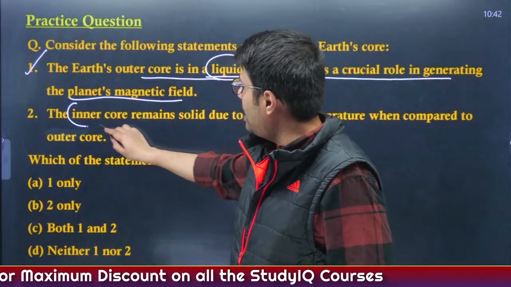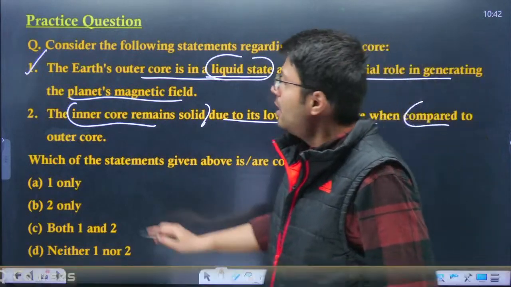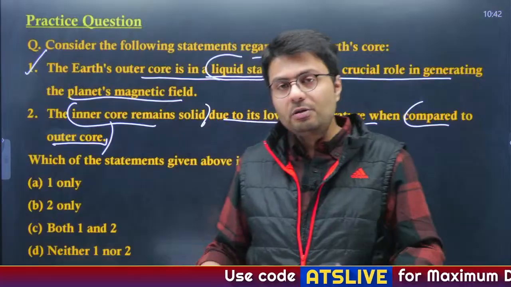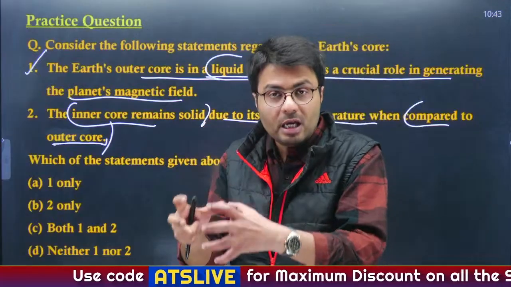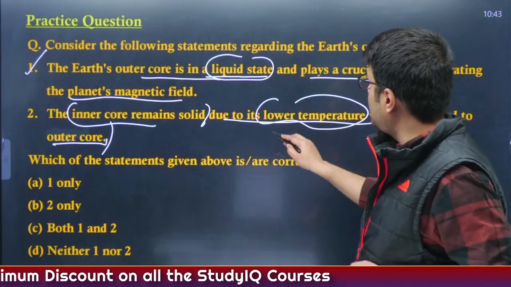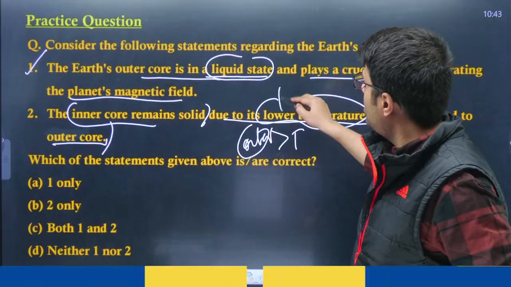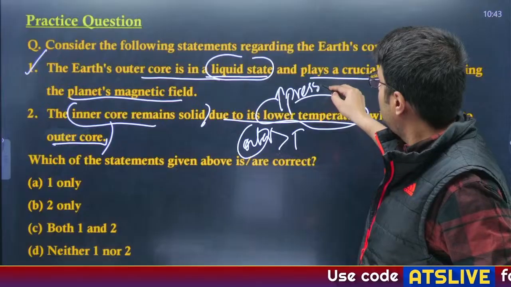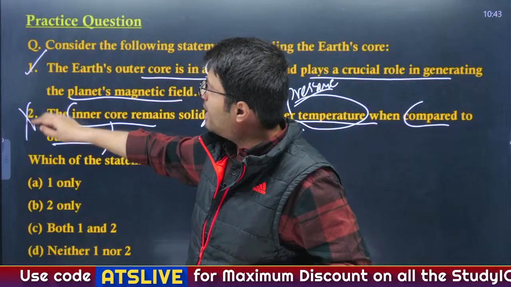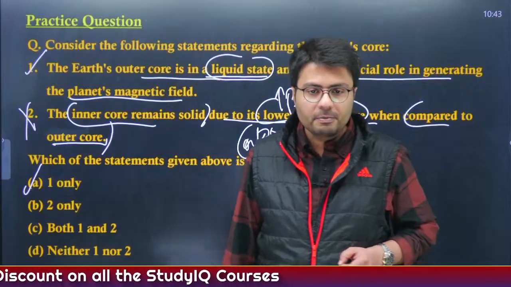The second statement: the inner core remains solid due to its lower temperature when compared to the outer core. Now why does the inner core remain solid whereas the outer core is liquid? This is because of the huge pressure on the inner core. So it is not due to lower temperature, because the temperature is higher in the inner core. It is due to the increased pressure that the inner core remains solid. So the second statement becomes incorrect. The first is right. We had to identify the correct statement. Option A here is the right answer.